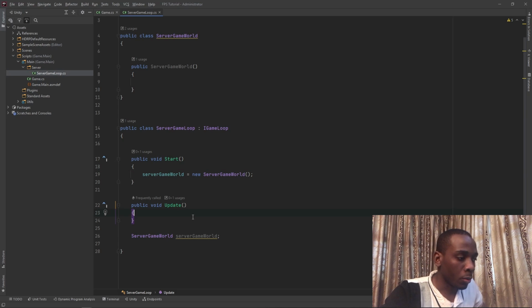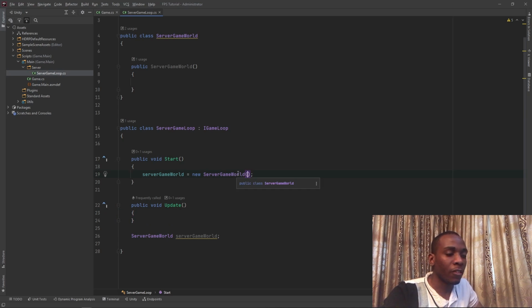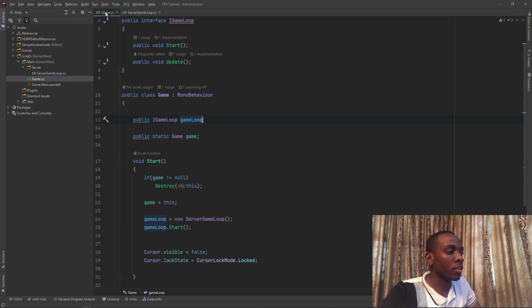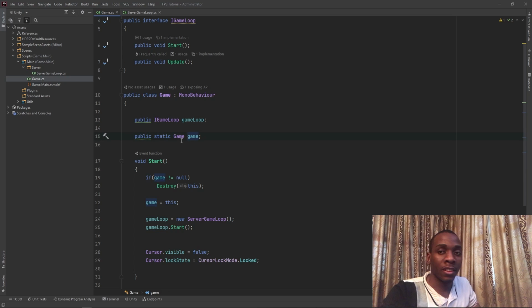Now, it's quite important to note with this structure, in the future we will be passing certain variables from the server game loop into the server game world, but what we will not be doing is passing any variables from the game class into the server game loop. This is because the game class can either create a server game loop or a client game loop. In either case, we do not want to tie ourselves to having a specific game loop created at a specific time. That's why it's quite important to have the game static variable available within the game loop. Any function that wants to have access to certain things that are stored in the game can have functions to it, but it's not tied to a specific thing. The game class will be present on both the client and the server, and we don't want it to be tied to any particular one of those two.